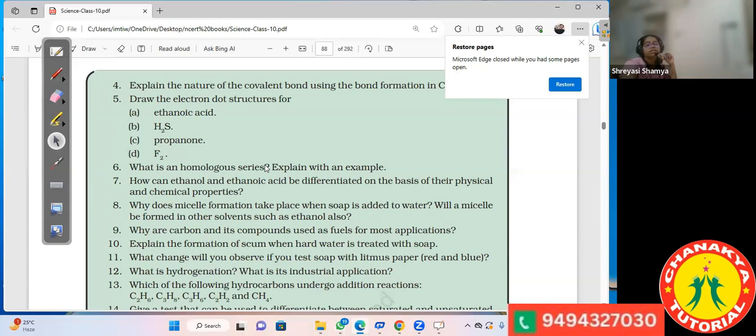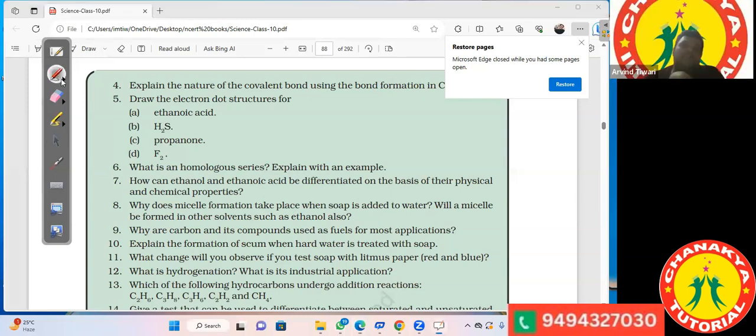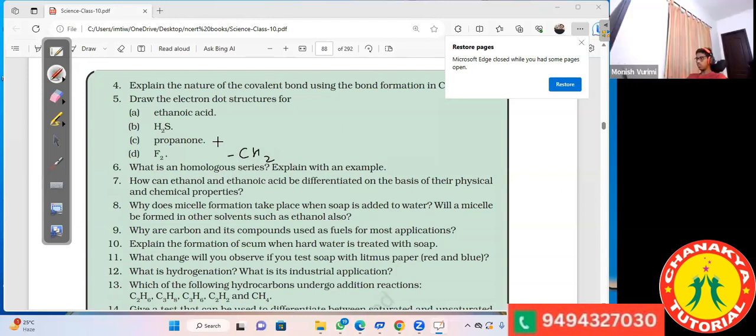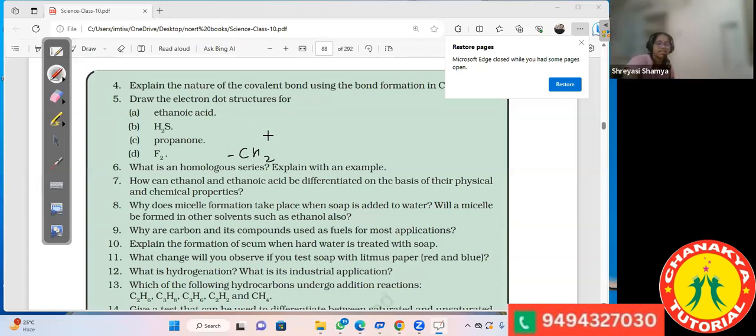They have their own general formula and the same chemical properties, the family of carbon compounds having similar chemical properties, where each member is separated by a CH2 group. Sir, I missed that point.